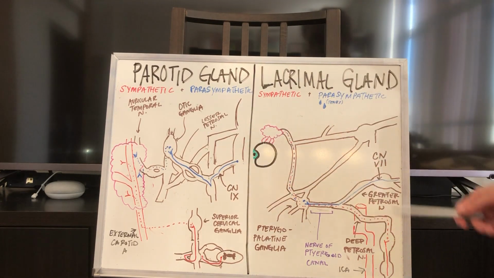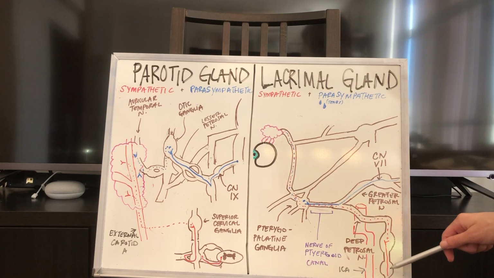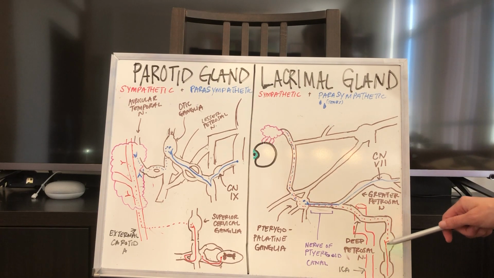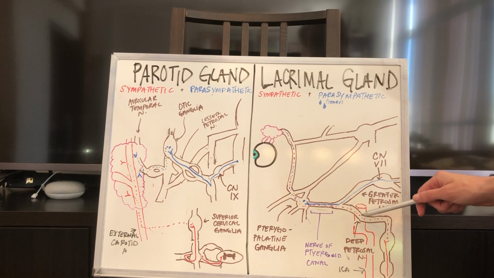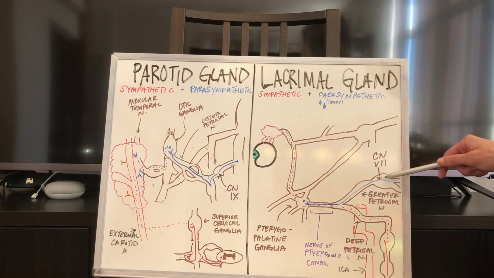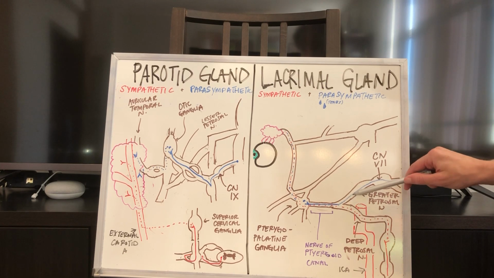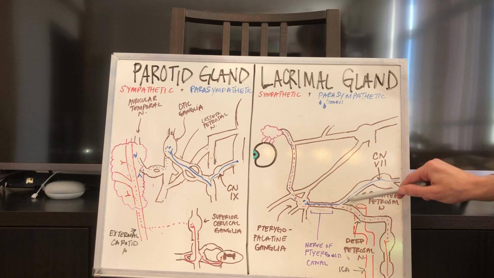Now we'll talk about the lacrimal gland, and we'll start here again in the superior cervical ganglion with the preganglionic sympathetic fiber synapsing with the postganglionic sympathetic neuron, who will send its postganglionic sympathetic fiber out via the deep petrosal nerve. And we'll pause here to talk about the preganglionic parasympathetic fiber from cranial nerve 7, the facial nerve, who will send its preganglionic parasympathetic fiber out via the greater petrosal nerve, and they will merge together to